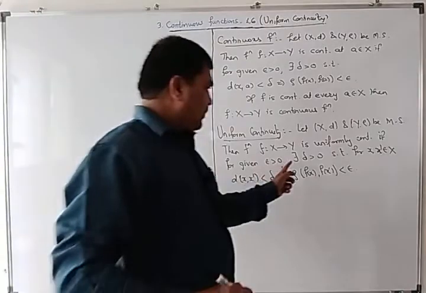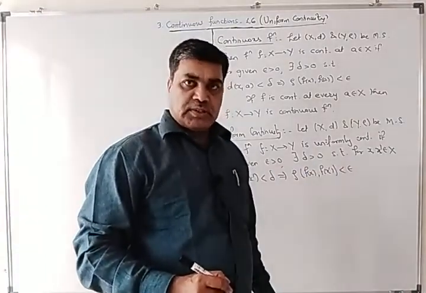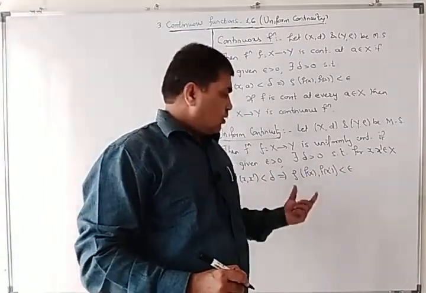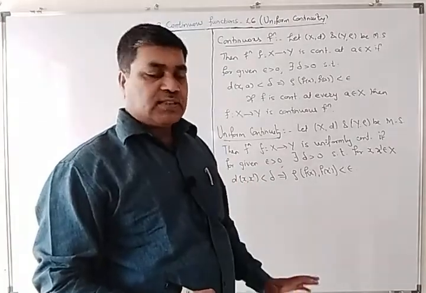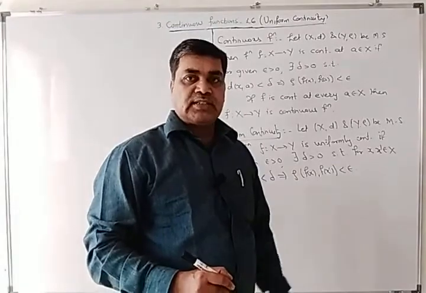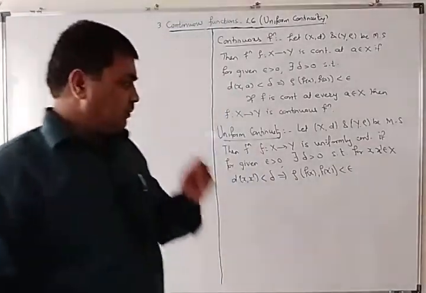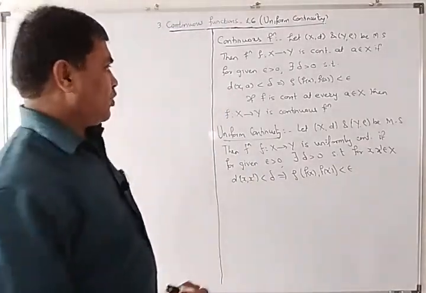So here we are not fixing the point x dash first. Whenever we have any two points within a distance less than delta, the distance between their images must be less than epsilon. Okay.